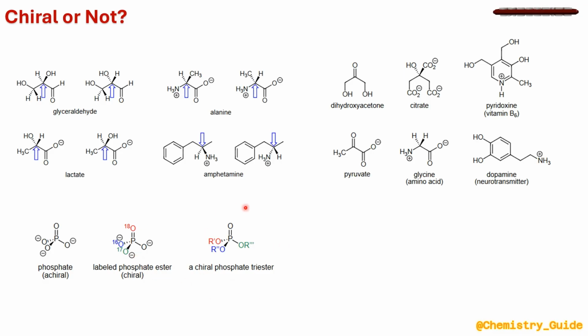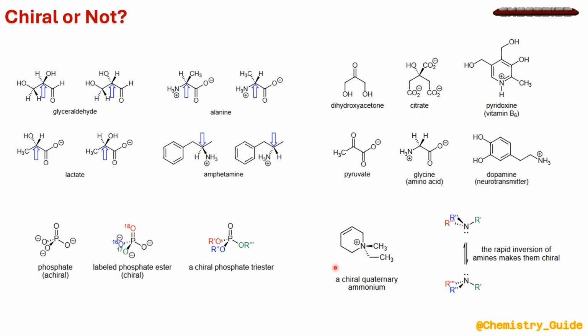Another interesting example is the phosphate triester. In this case, the three ester substituents are different in nature. So we cannot have a plane of symmetry here. So in this case, the phosphate is said to be chiral in nature.